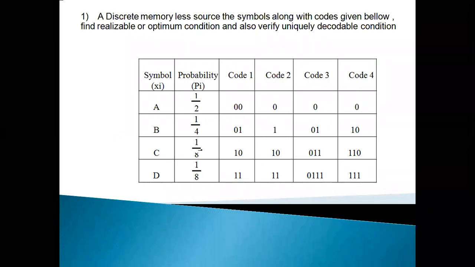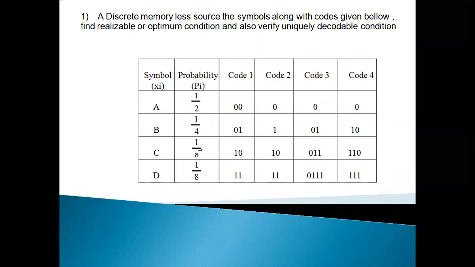So if code 1 is there, suppose A is the symbol with probability 1 by 2, then code 1 is 0, 0 is the representation of A. And code 2 is the representation of the symbol A with 0. Code 3 is again representation of the symbol A as 0.